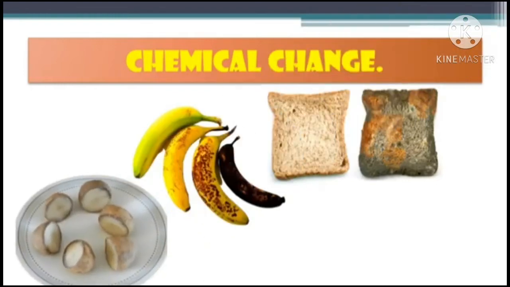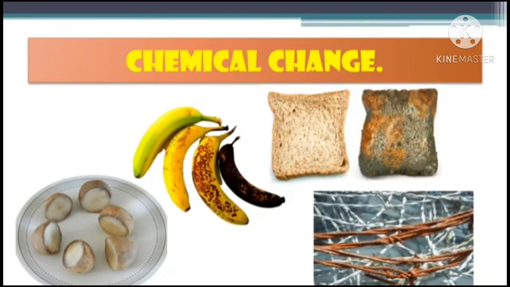Next we have cut potato, which is converted into a blackish color. That means the chemical properties have changed. Next we have iron rust. That means after rusting, the chemical properties of the iron have changed, and these are permanent changes.